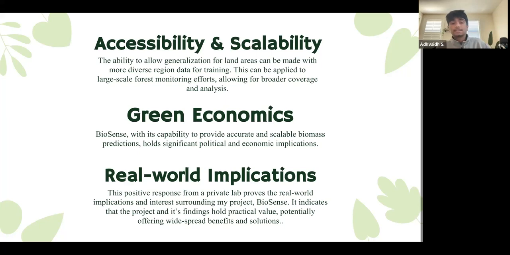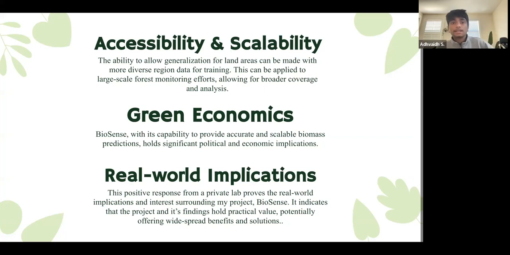Number 2 is the environmental and economic impact. By leveraging the data provided by BioSense, policymakers can prioritize sustainable forestry practices, promote reforestation initiatives, and use this data to effectively combat climate change, helping both the environment and the economy.